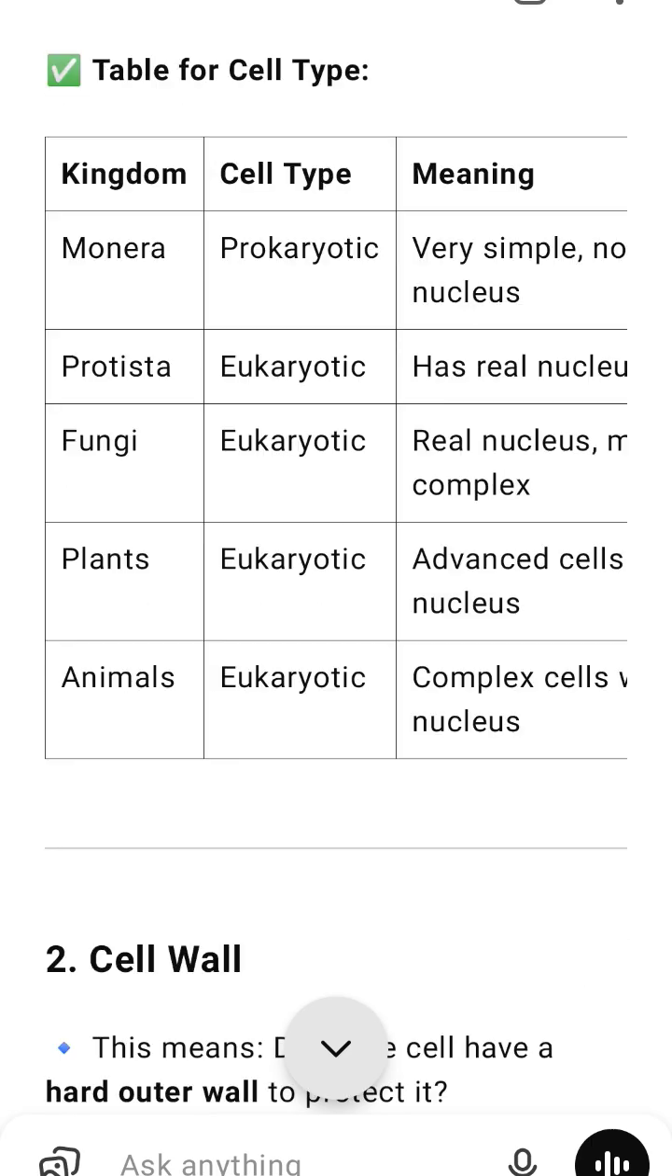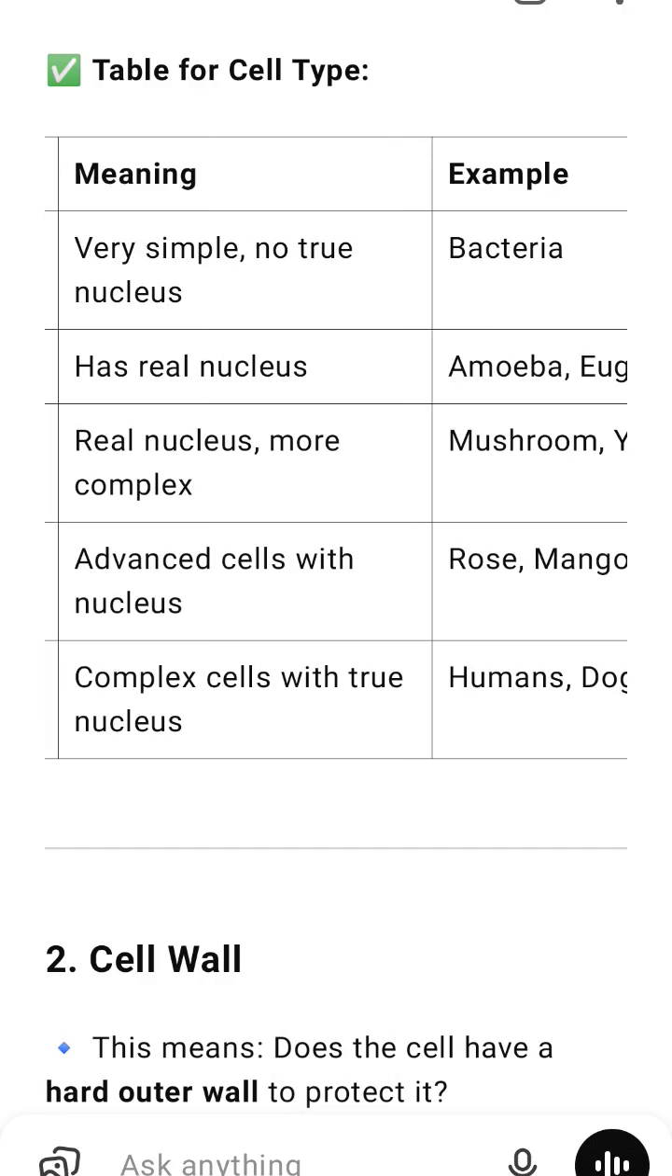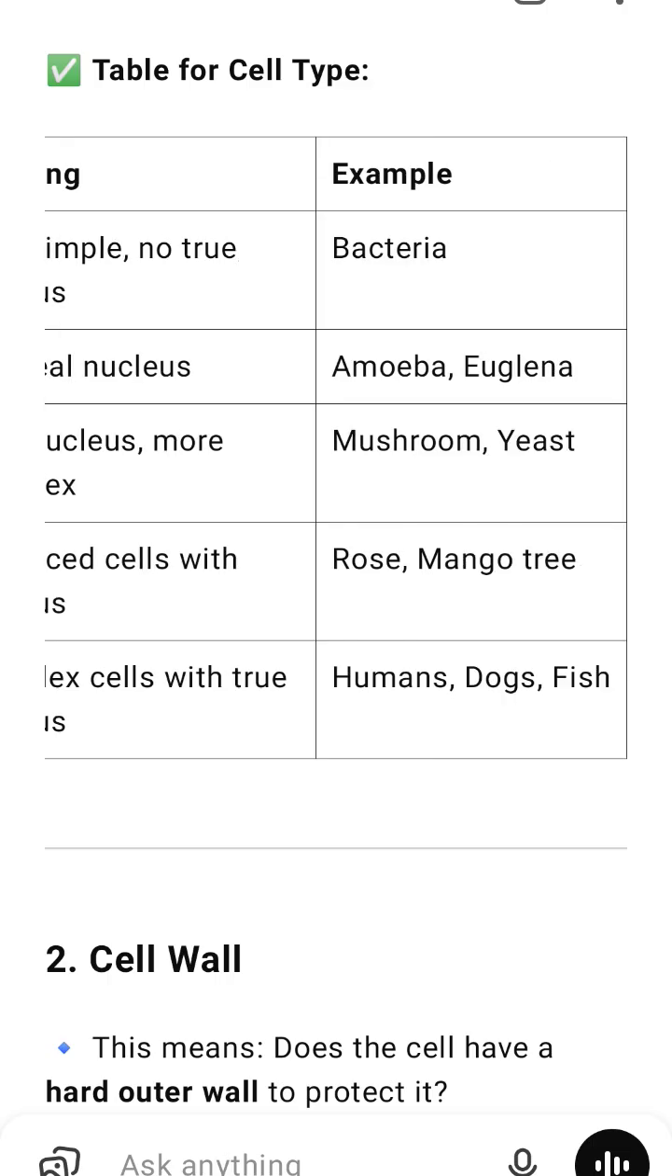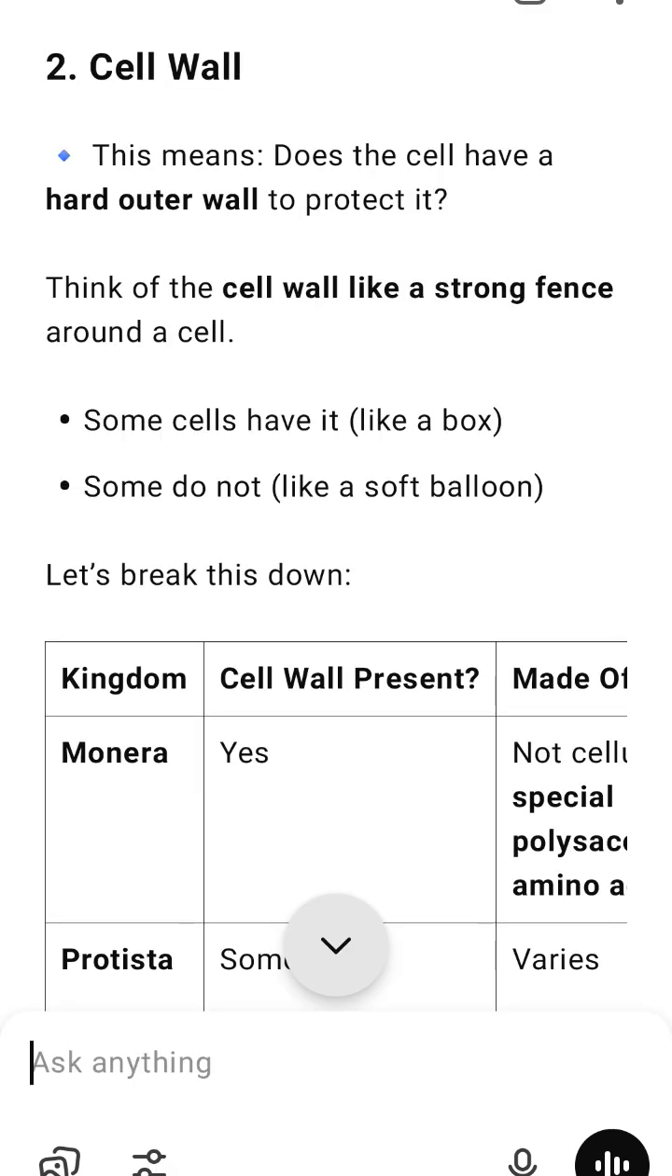Number 5. Mode of nutrition. This means, how do they get food? There are 2 basic types. 1, autotrophic. Auto means self. Trophic means feeding. They make their own food, like a chef cooking for themselves. Example, plants use sunlight to make food, photosynthesis. 2. Heterotrophic.